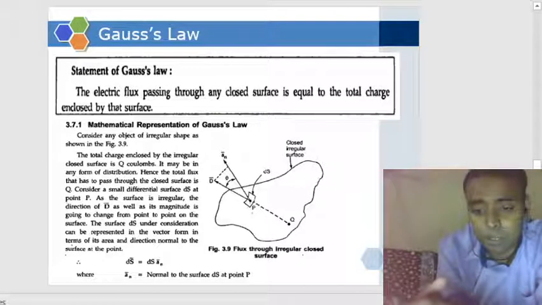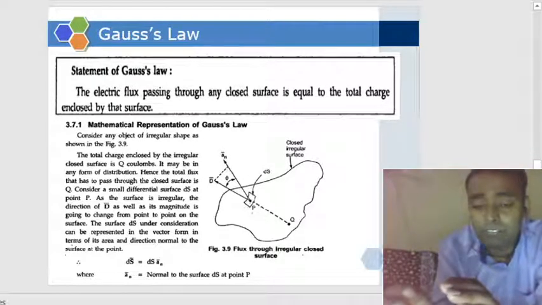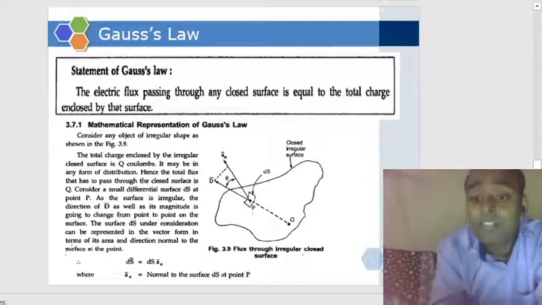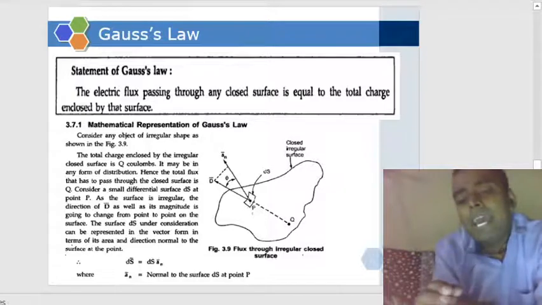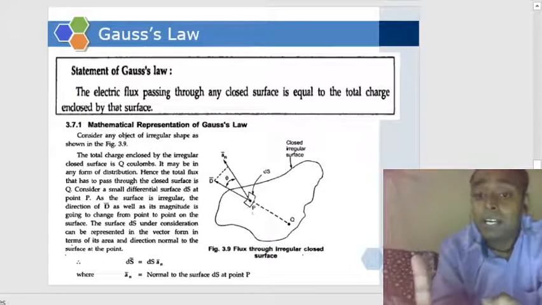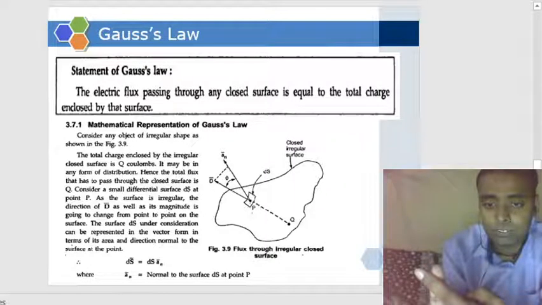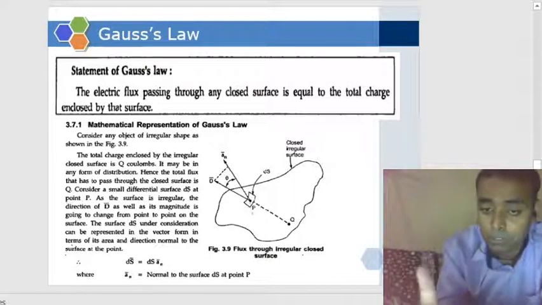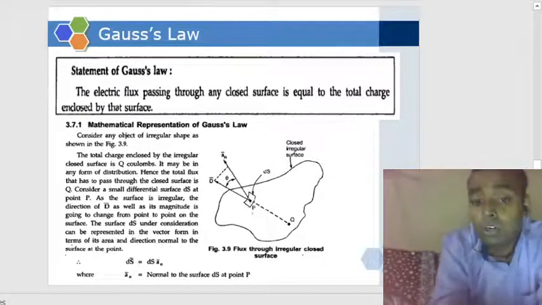He termed that imaginary surface as the Gaussian surface. See, in our previous example, what geometrical shape had we taken? It was a regular sphere. But Gauss said you can take any surface, irregular or regular, whatever. But that must be a closed surface. Okay, that must be a closed surface. So that surface is called Gaussian surface.